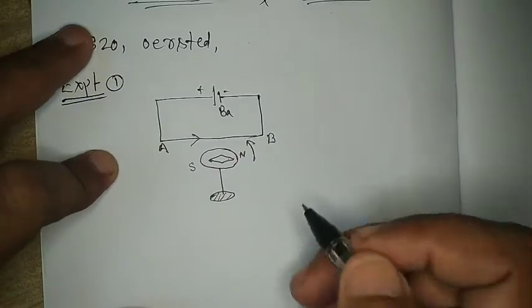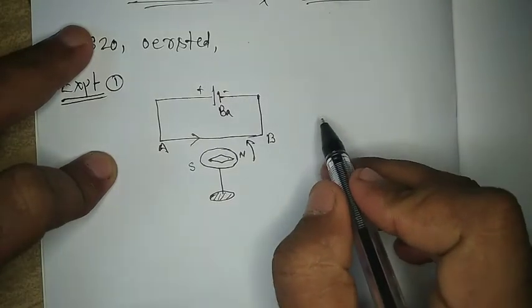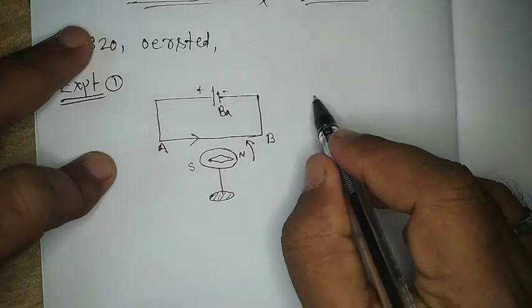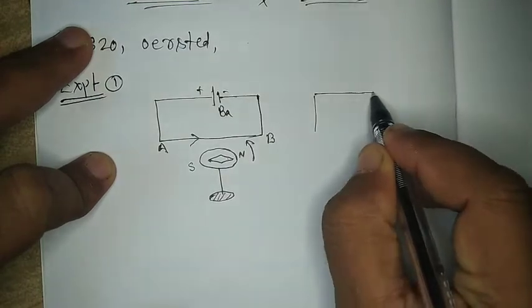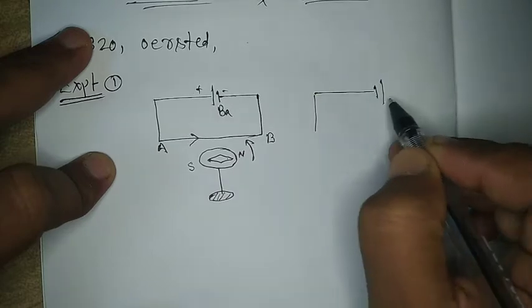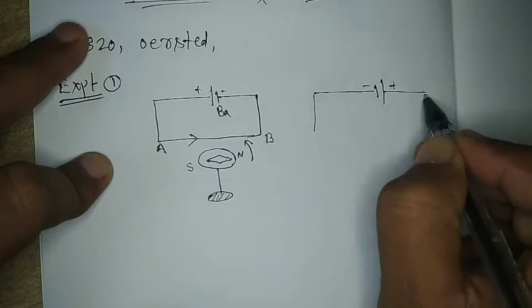And he also reversed the battery, and he saw that the deflection is also reversed. Suppose you reverse the battery, this is negative and this is positive.